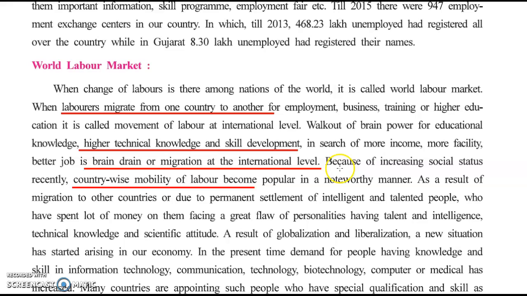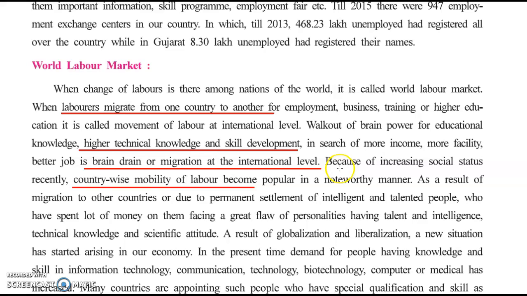Now, the world labor market. Labor migrates from one country to another. They need that kind of technology, higher technical education, skill development, so that they can earn more and more money in other countries. This also causes brain drain, or migration at the international level.